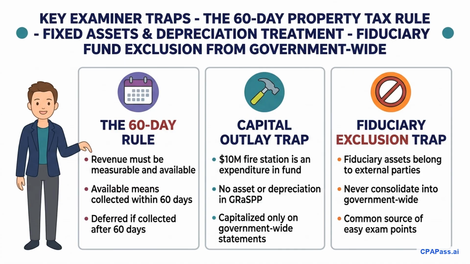Another major trap is the 60-day rule for revenue recognition under modified accrual. Revenue must be both measurable and available. If a city collects property taxes 80 days after year end, that portion is not considered available and must be deferred. Only the portion collected within 60 days of year end can be recognized as current period revenue. Finally, remember that fiduciary funds are completely excluded from government-wide statements because those funds hold assets belonging to external parties.